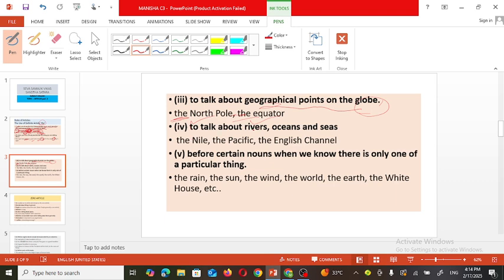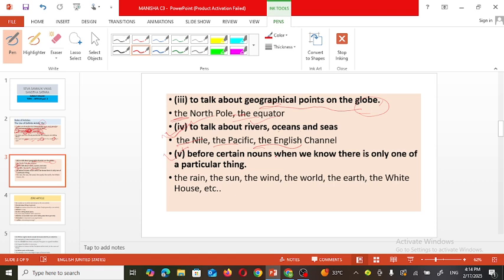When we are talking about any rivers, oceans, seas, or mountains, here also they are unique in the universe, and that's why we can use the article the before them. The Nile River, the Pacific Ocean, the English Channel. They are specific ones and unique in their character, and that's why we can use the article the before them. Now let's see the next rule.